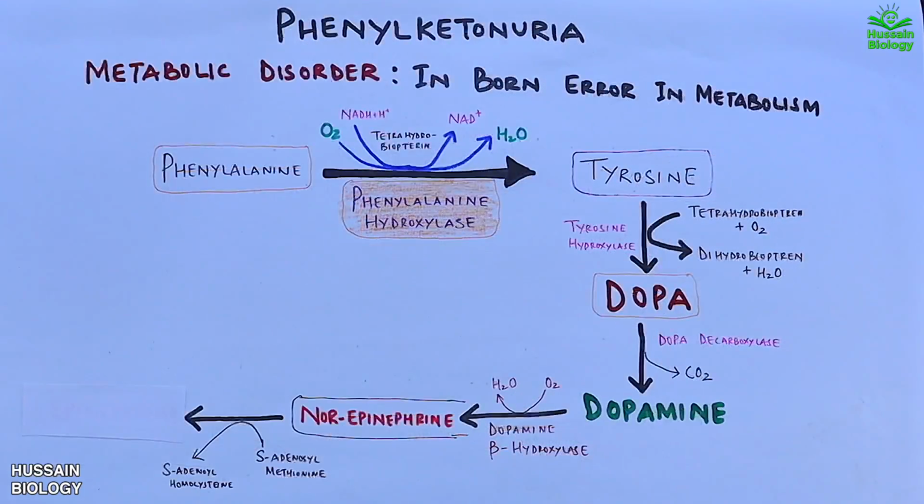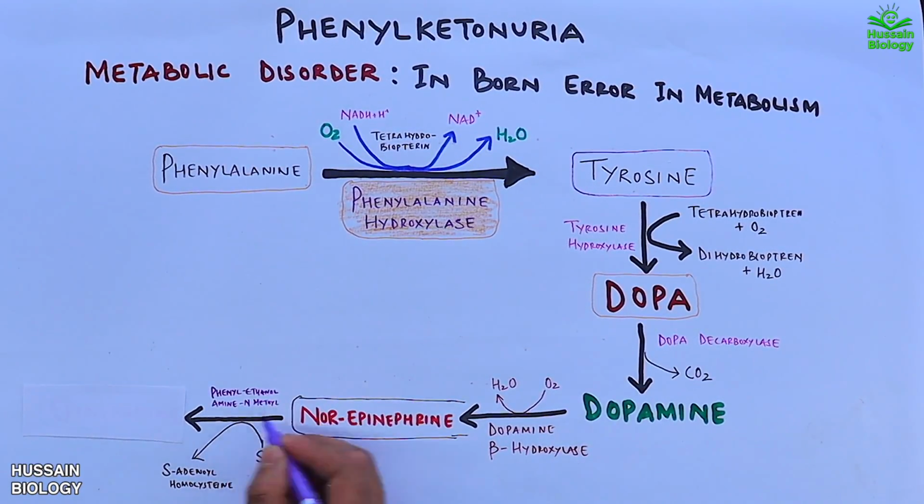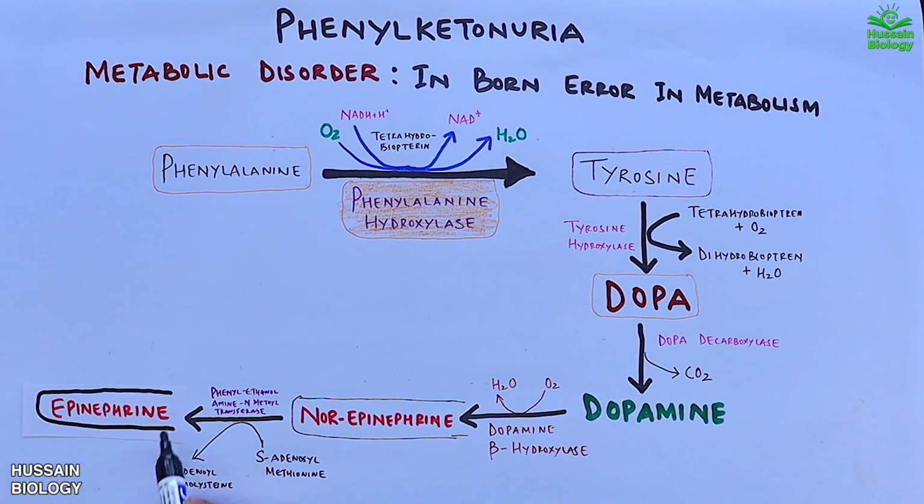And in the last step, we see the phenylethanolamine N-methyltransferase enzyme acts on norepinephrine in the presence of S-adenosyl methionine and converts it into epinephrine. So we see this is the basic normal metabolism of the phenylalanine amino acid.